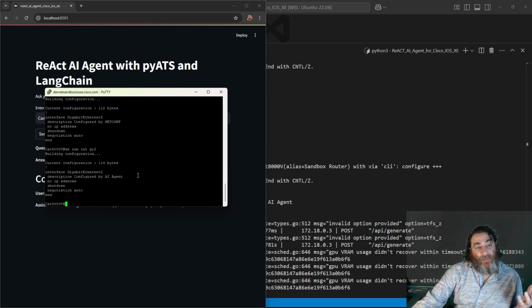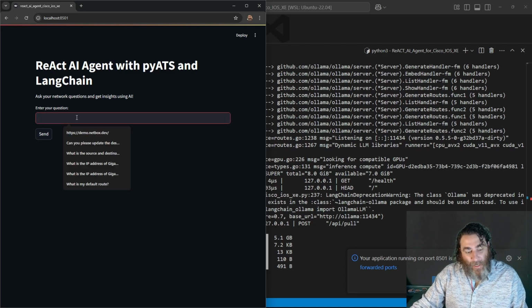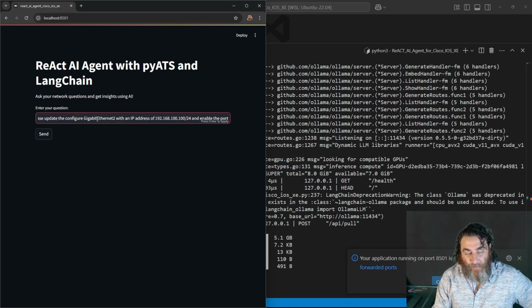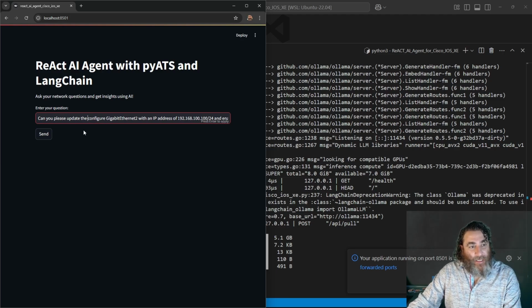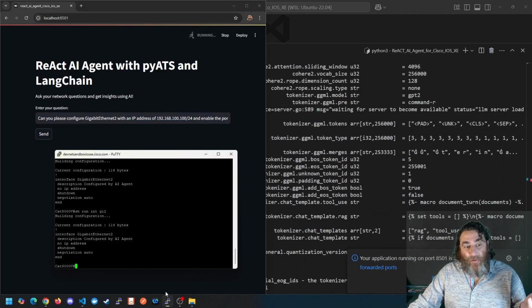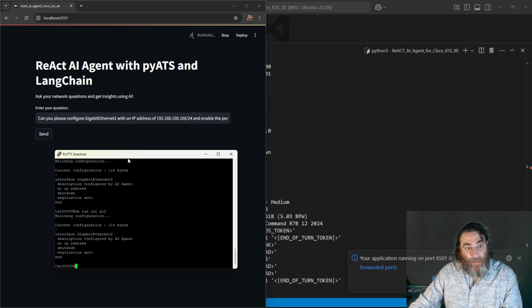What we can do is let's try to add something like this. So please update, can you please configure GI2 with an IP address of 192.168.100.100/24. Let's give it CIDR, because when you configure it, you can't use just /24. Let's see if the AI can interpret that and enable the port. So we're going to hit send, and just to show you that this isn't staged or anything, let's reconnect to the